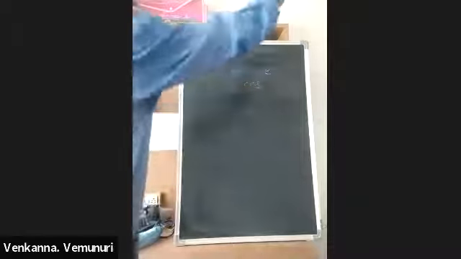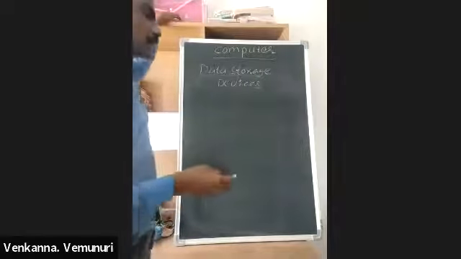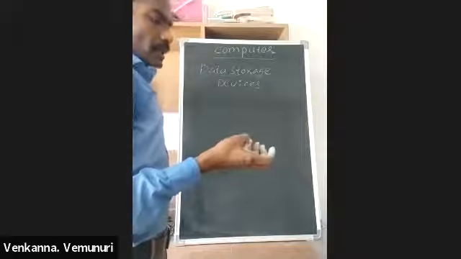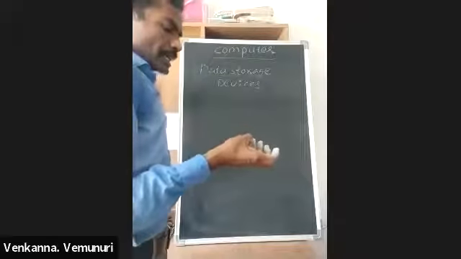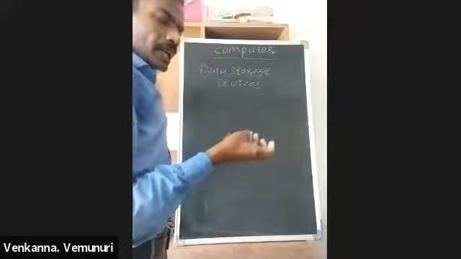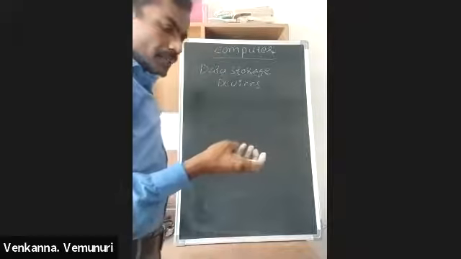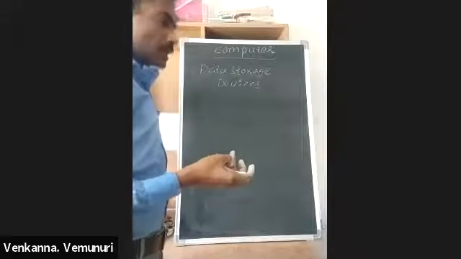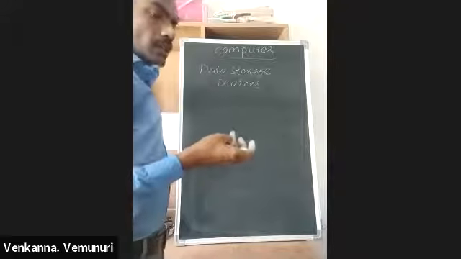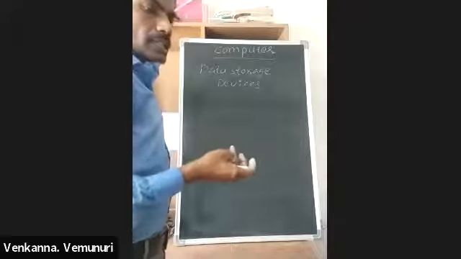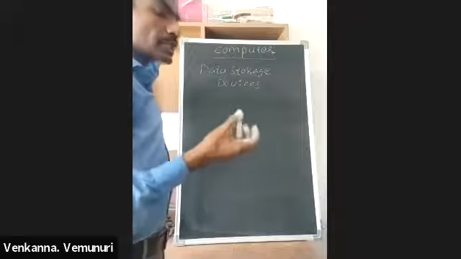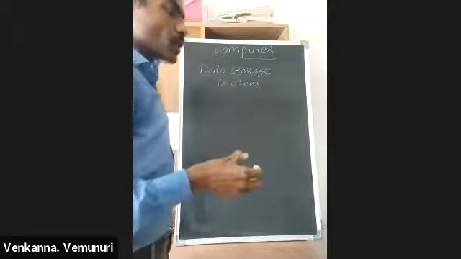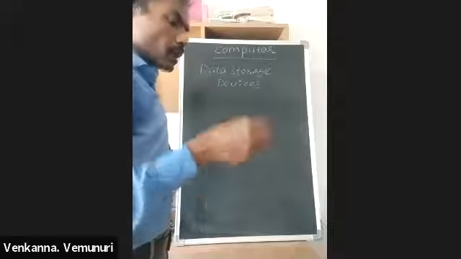So what are the optical data storage devices? CD drive, CD writer, DVD combo, DVD writer, and Blu-ray writer. In these devices we are using disks, and on the disk we store data optically.